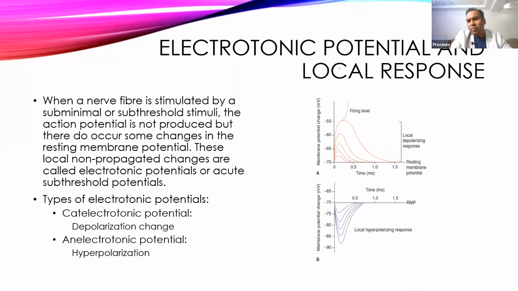Second type, when it opens the potassium channels or chloride channels, it will decrease the membrane potential. It actually causes hyperpolarization of the membrane, and this increases resistance for the subsequent stimulus. And this type of potential change is called anelectrotonic potential. Okay.